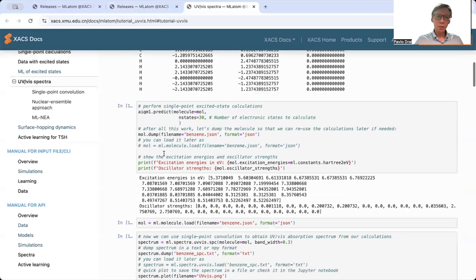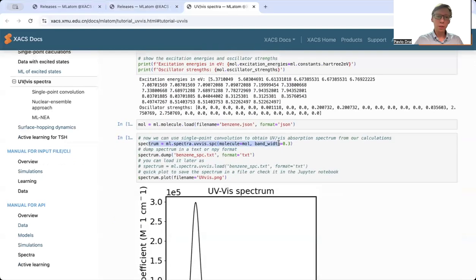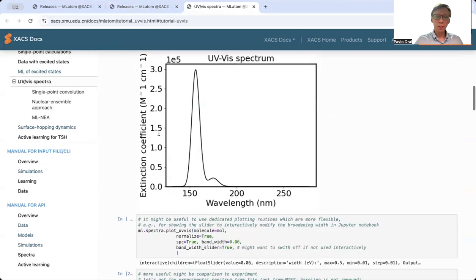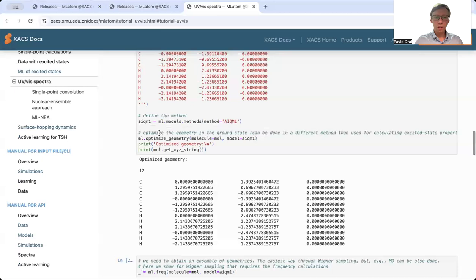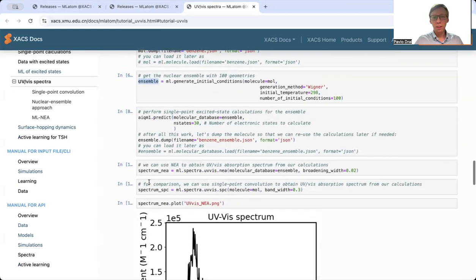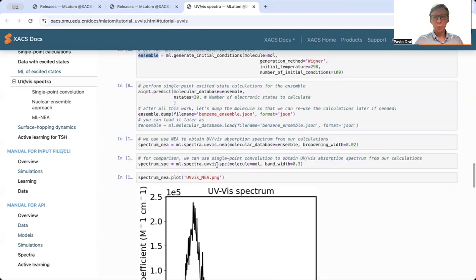When you perform these simulations, you can then plot spectrum using the molecule for which you perform TDDFT calculations. Or you can calculate for the whole nuclear-ensemble with TDDFT, and then you can plot also spectra by using nuclear-ensemble